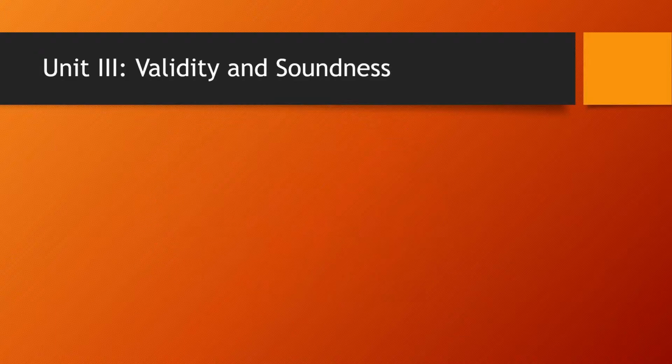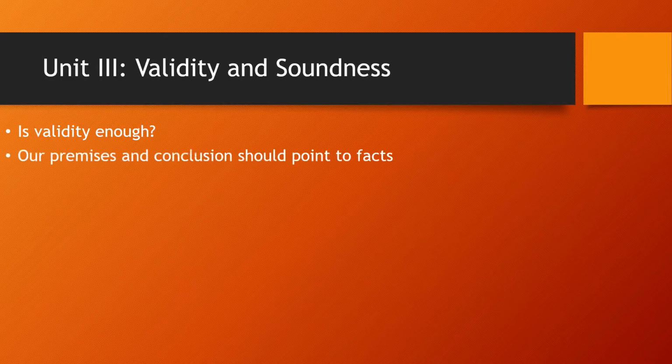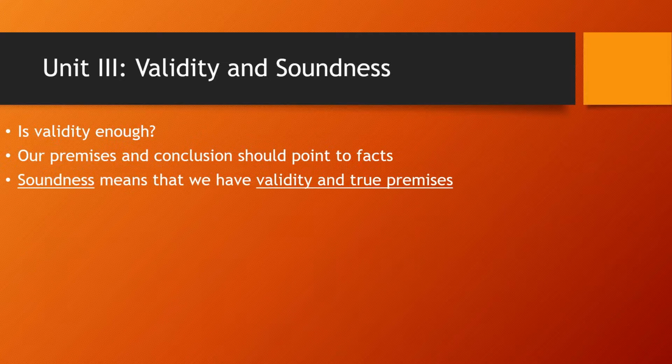Of course, we do not only want arguments that are valid or well-reasoned, we also want arguments to have true premises and true conclusions. That is to say, we want our arguments to have premises which are about facts, which lead to conclusions that are true. Thus, we need another criterion, and that is the criterion of soundness. Soundness means that an argument has true premises and that it is also valid.